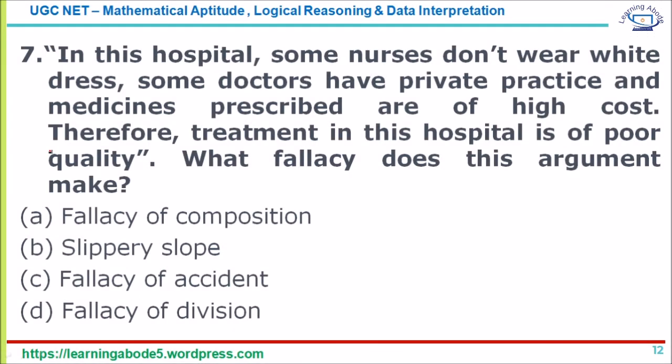And the seventh question: in this hospital, some nurses don't wear white dress, some doctors have private practice, and medicines prescribed are of high cost. Therefore, the treatment in this hospital is of poor quality. What fallacy does this argument make? The clue here is one argument, a second argument, and then a third argument. They just go on adding points, just go on making arguments.